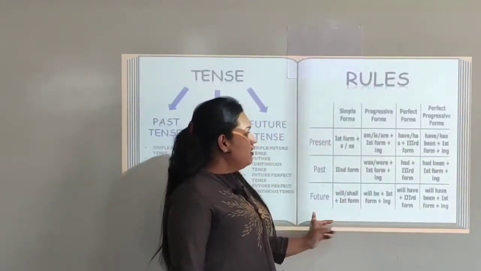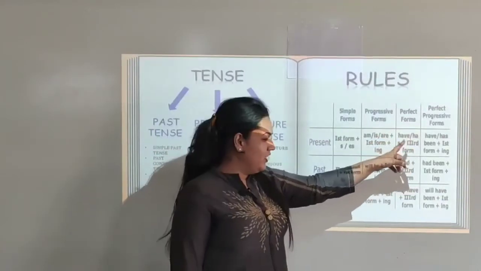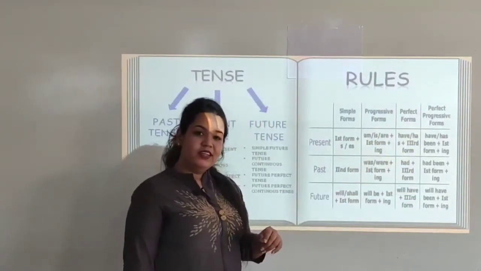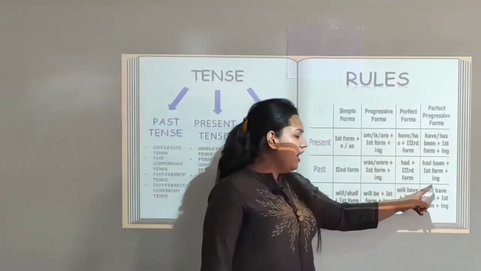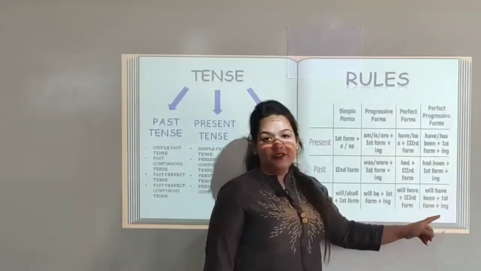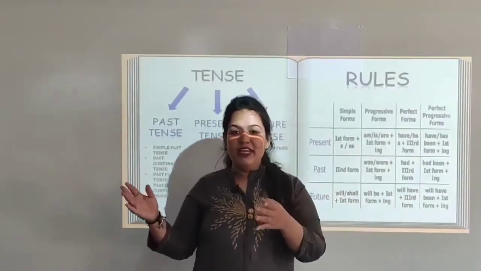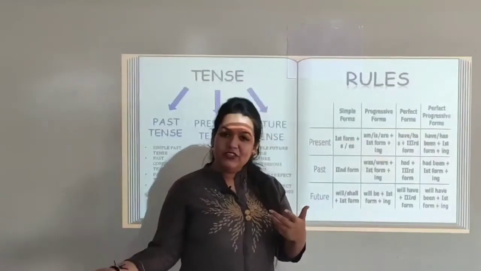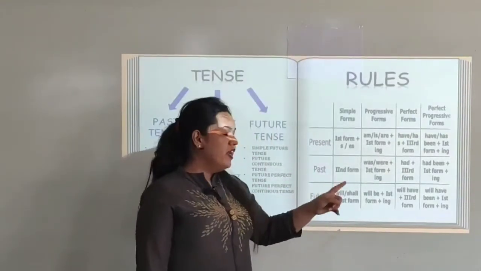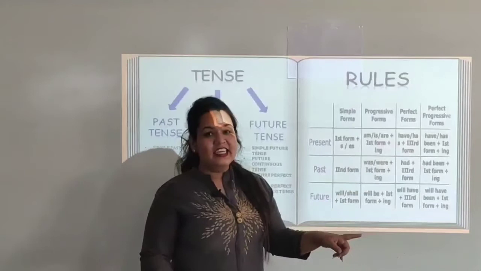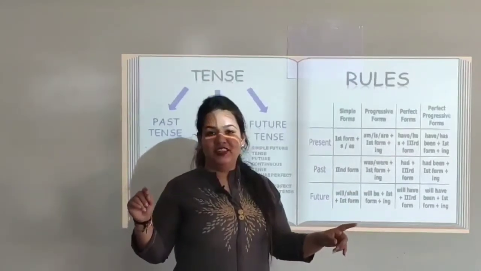Let us now see the future perfect continuous tense. So the rule for future perfect continuous tense says will have been plus ing form. Will have been together plus ing form of verb. We will have been dancing in the competition.